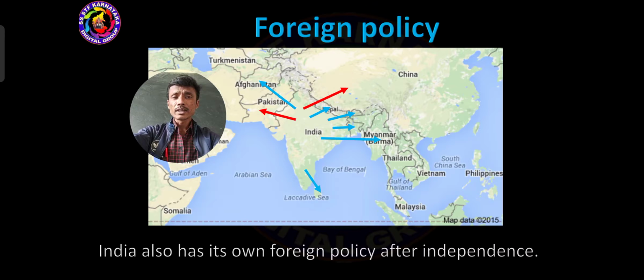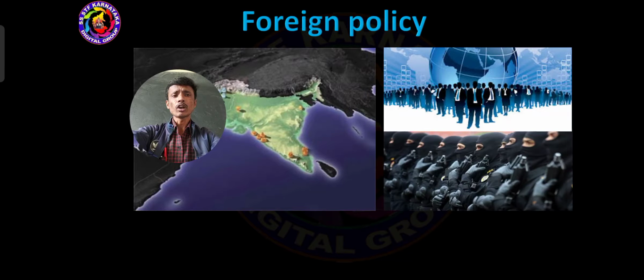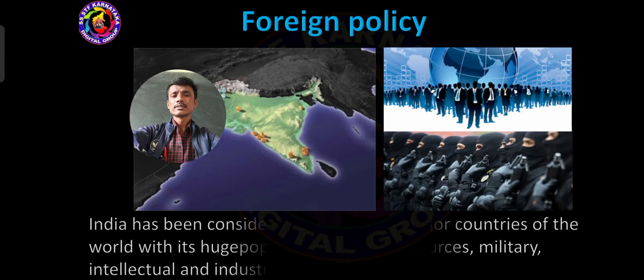After independence, India became a sovereign country and it became possible to maintain relationships with Pakistan, Afghanistan, China, Nepal, Bhutan, Myanmar, Bangladesh, Sri Lanka, and a few more countries of the world. So India has its own foreign policy after independence.